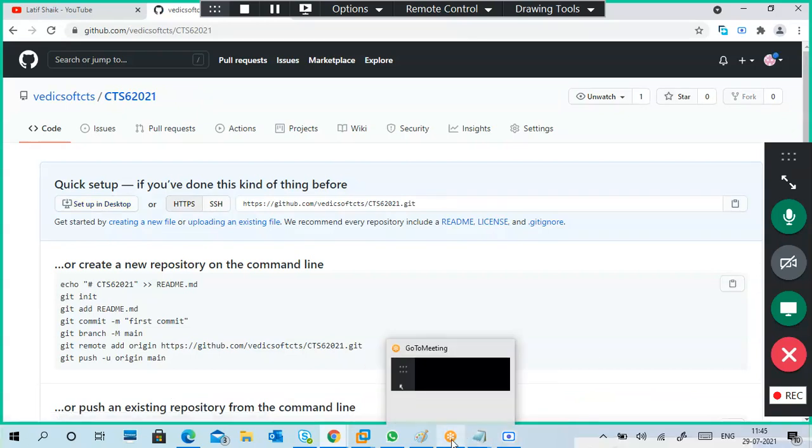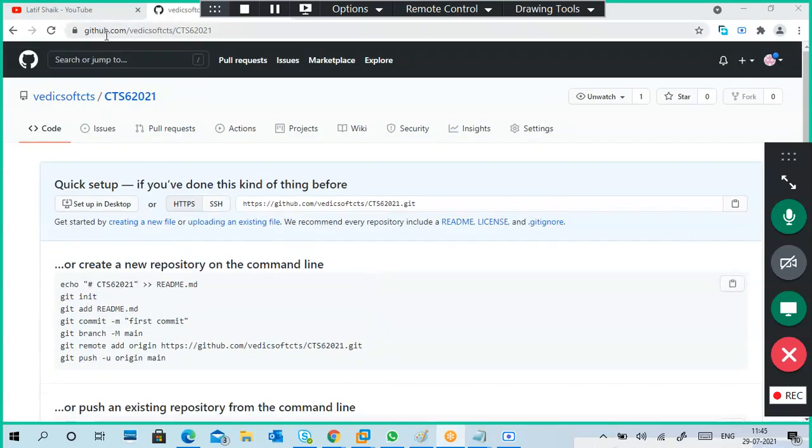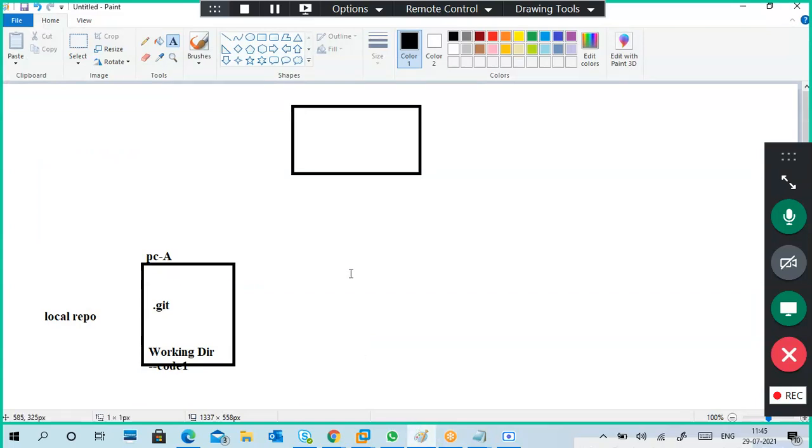So what is this public and private kind of stuff? Sorry, what is this GitHub? First of all, the question is, if you are storing data in your local PC, that is called local. And you want to store your data in a certain place so other people can also access it, and it is safe there.